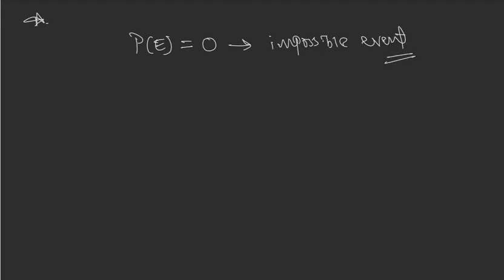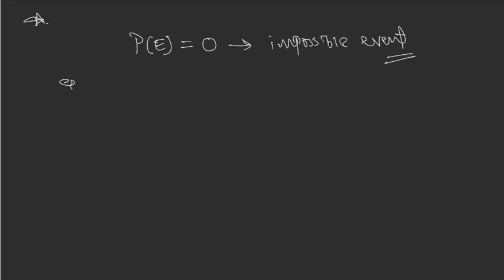Always remember this thing. Very, very important. Probability of an event can be zero. If the probability of an event is 0, it is known as an impossible event. Means that can never happen.